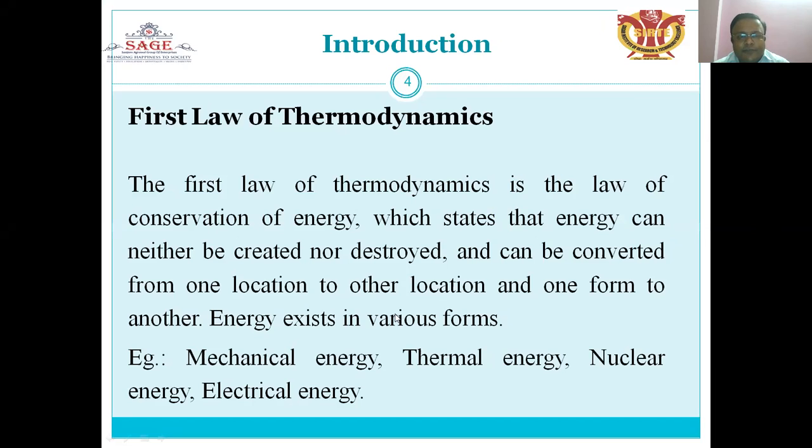The first law of thermodynamics is the law of conservation of energy, which states that energy can neither be created nor be destroyed, and it can be converted from one location to another location and from one form to another form. Energy exists in various forms. That is the first law of thermodynamics, or in other words, energy can be neither created nor destroyed. It can be changed from one place to another, and it can be transferred from one form to another. Examples are mechanical energy, thermal energy, nuclear energy, and electrical energy.